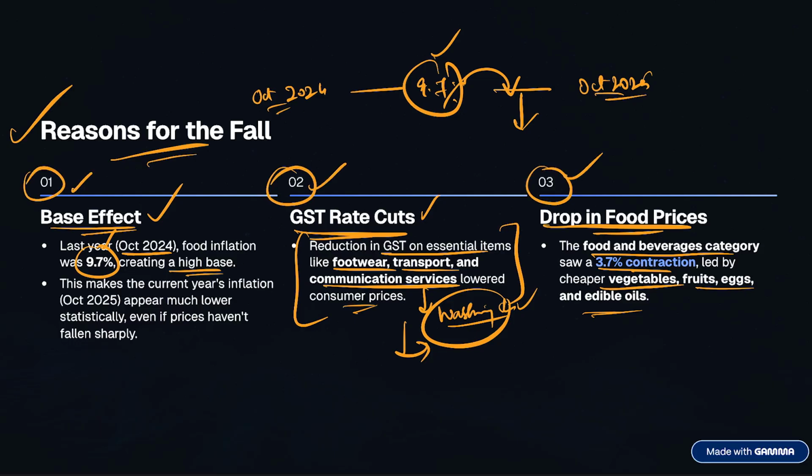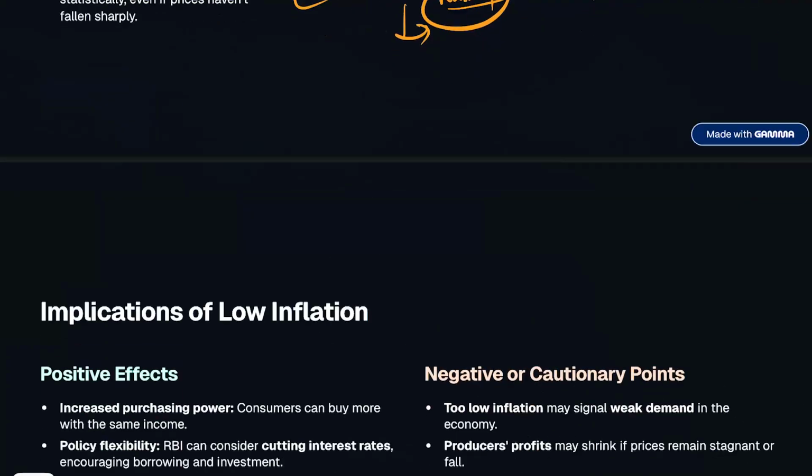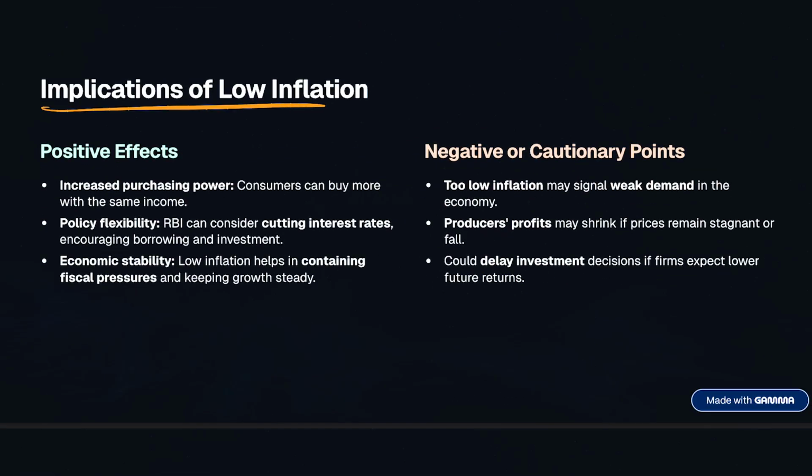Very, very important to keep in mind. One is the base effect, next is the GST rate cuts, and also the drop in food prices. So now if we have to see what are the implications of this low inflation, there are two sets of implications. Obviously the positive effect and also the negative or the cautionary points.